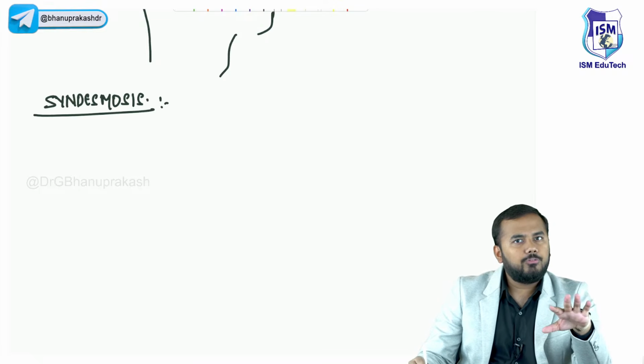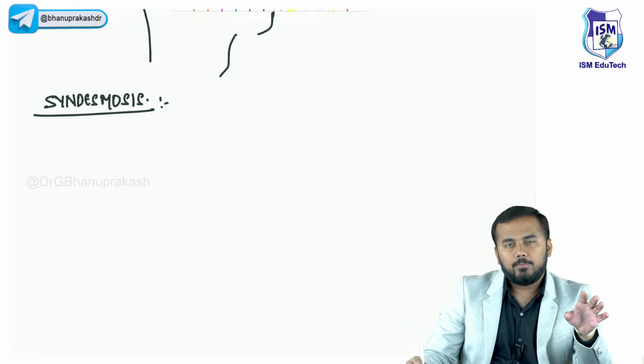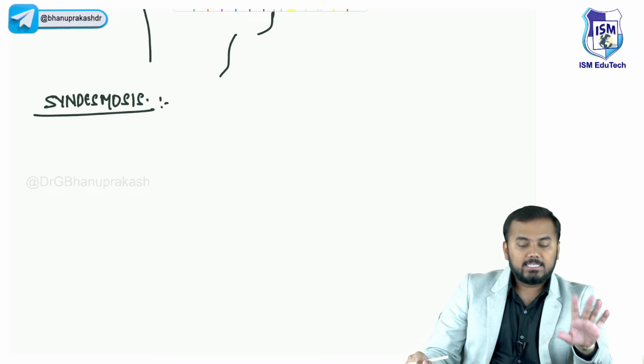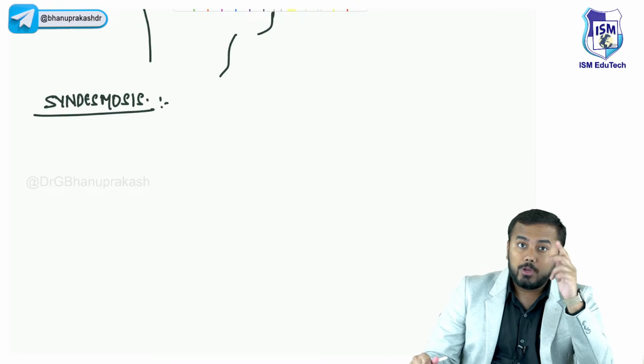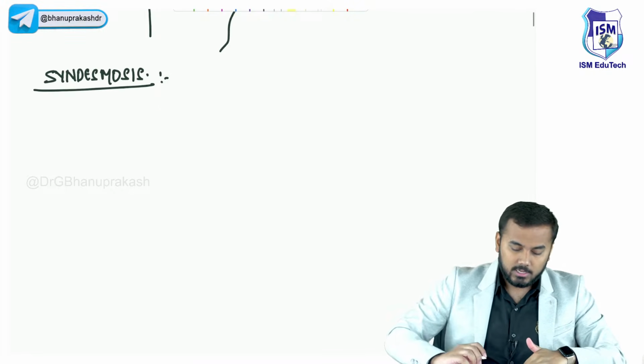Guys, tell me this thing. All of you know what is tibia and fibula? Tibia and fibula are the bones of the leg, lower limb. All of you know this thing, right? So in syndesmosis, we come across two important examples. Okay? What are those two important examples? All of you just look.